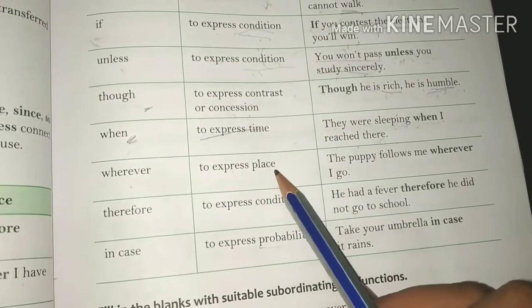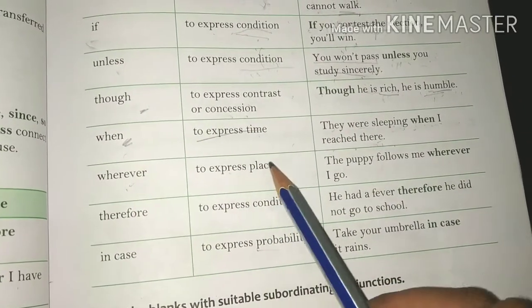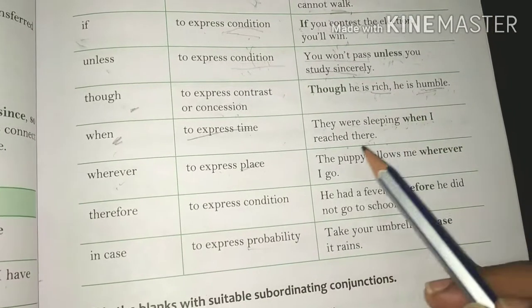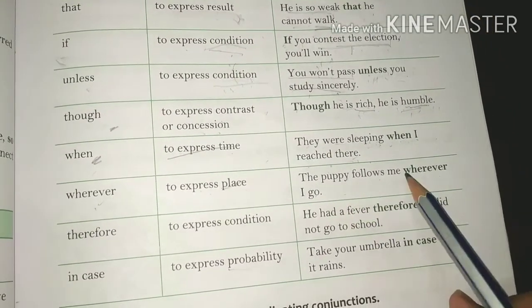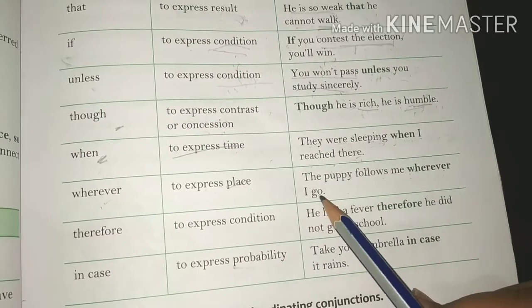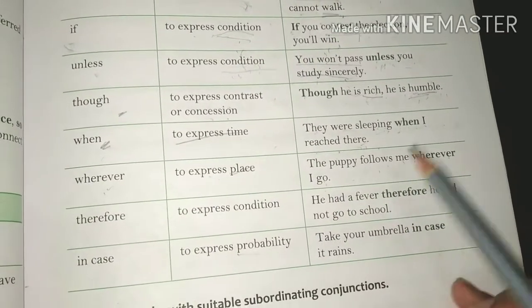Wherever, to express place. Wherever is used to express the place. The puppy follows me wherever I go. The puppy follows me wherever I go. It's showing the place, or we can say it's expressing the place.